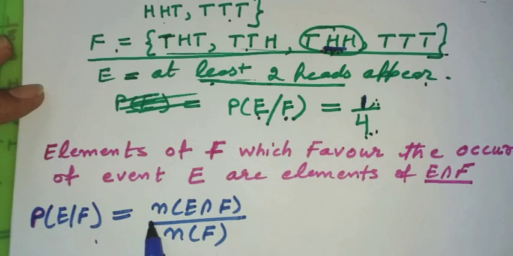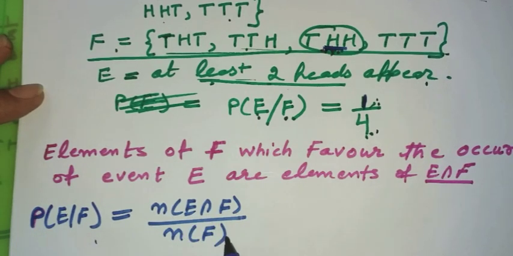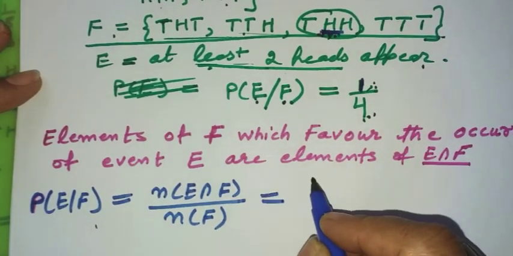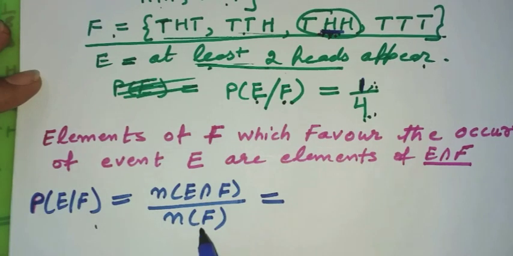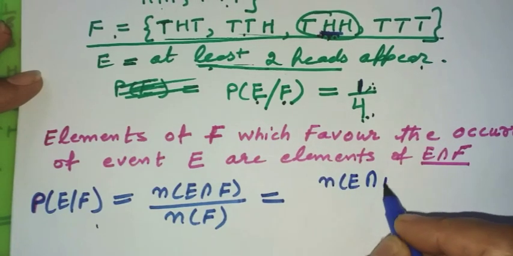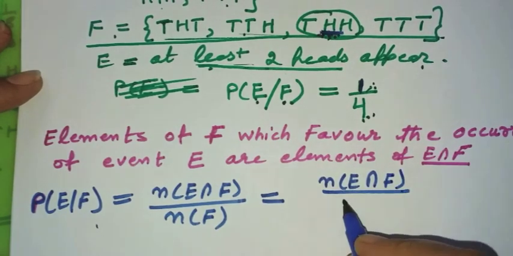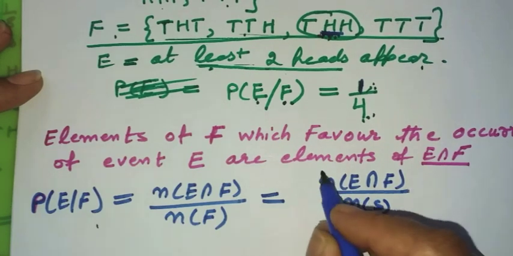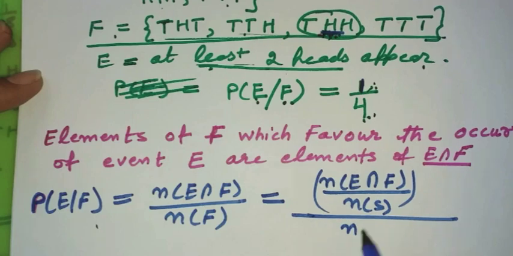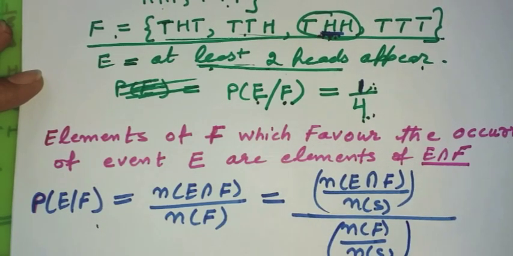So this is going to be number of elements in E intersection F divided by number of elements in F. So I can rewrite it in this way, dividing the numerator and denominator by number of elements in sample space. So I can write number of elements in E intersection F divided by number of elements in sample space, divided by number of elements of F divided by number of elements of sample space.